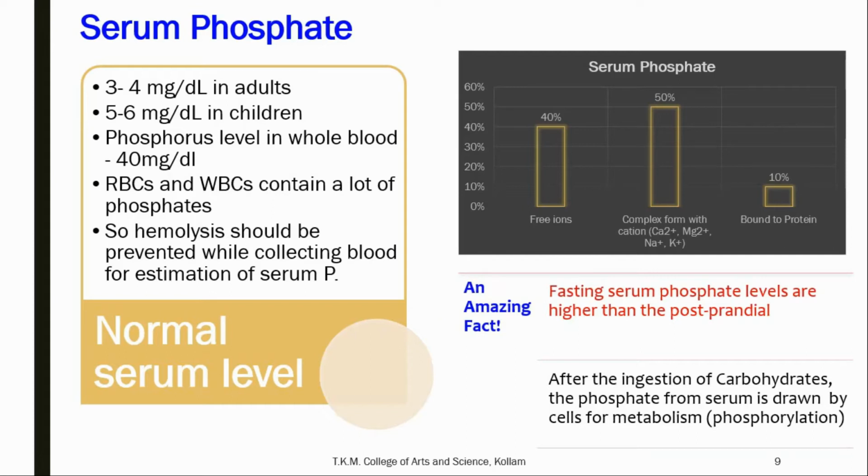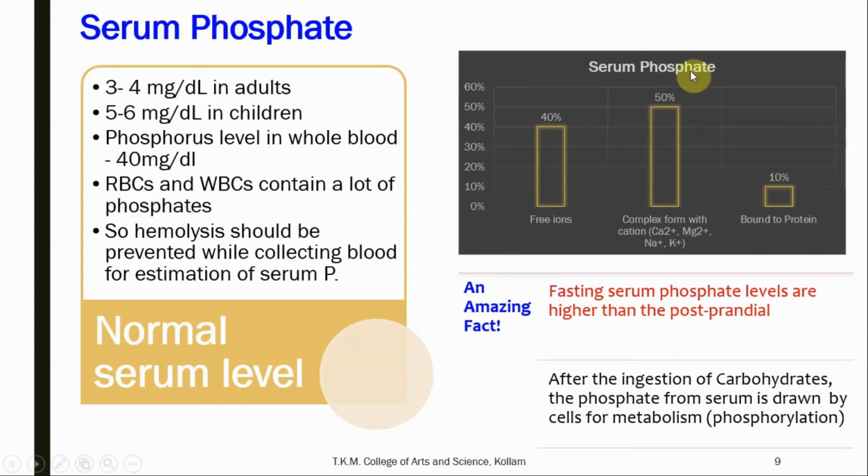This is because RBCs and WBCs contain a lot of phosphates, so hemolysis should be prevented while collecting the blood for the estimation of serum phosphate. If hemolysis occurs, that will give you false results because phosphate is an intracellular ion. So hemolysis leads to the release of this intracellular ion into the serum, which may give you a false result.